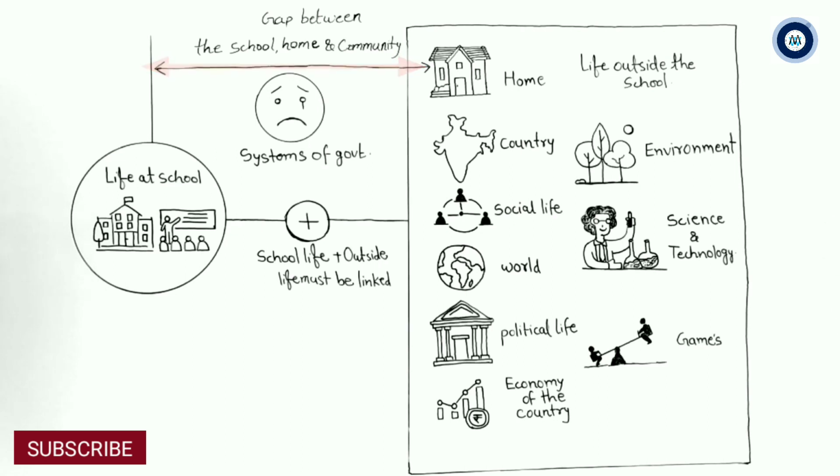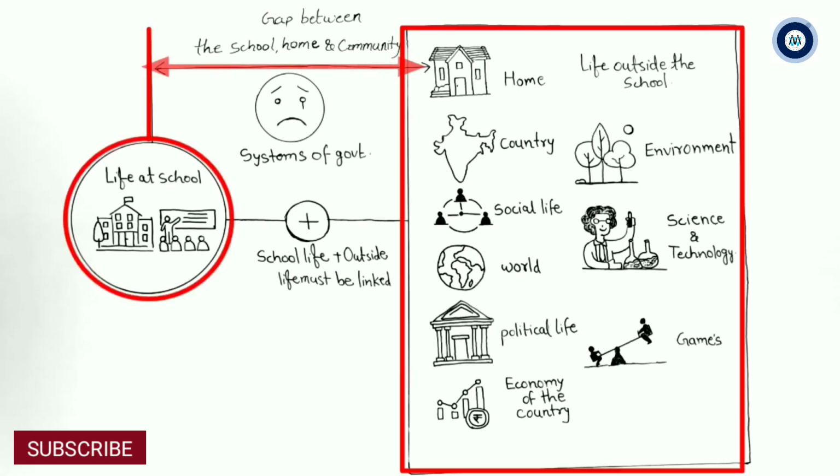This principle marks a departure from the legacy of bookish learning, which continues to shape our system and cause a gap between the school, home and community. It means this theory is contrary to the legacy of bookish knowledge, under whose influence our system still maintains a gap between our school, home and community. Our governments have also tried, and are making many efforts, to remove this gap, but even today this gap between school life and outside life is still visible in children.